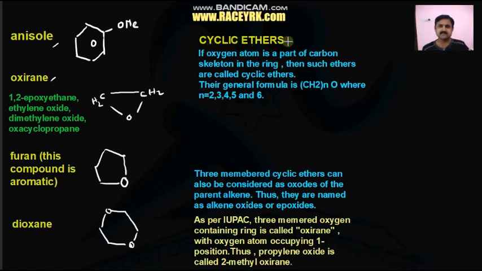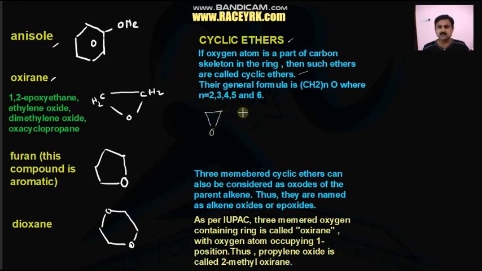Now, cyclic ethers. If the oxygen atom is part of the carbon skeleton in the ring, then such ethers are called cyclic ethers. Their general formula is (CH2)nO, where n is 3, 4, 5, 6 also. For example, try to write how a cyclic ether will look.